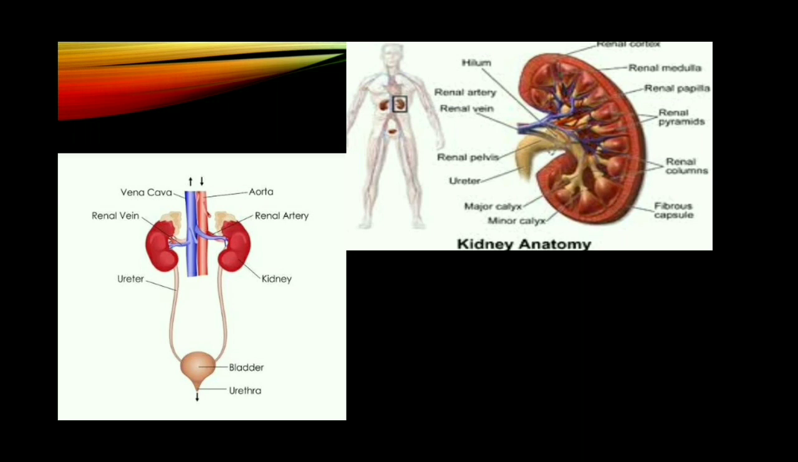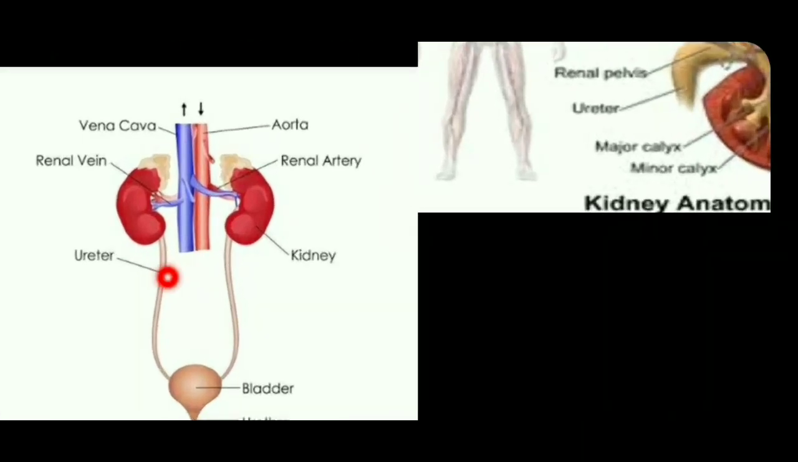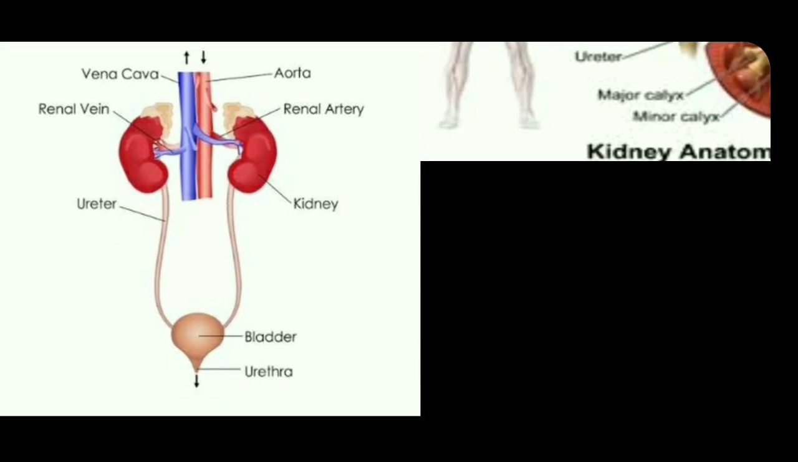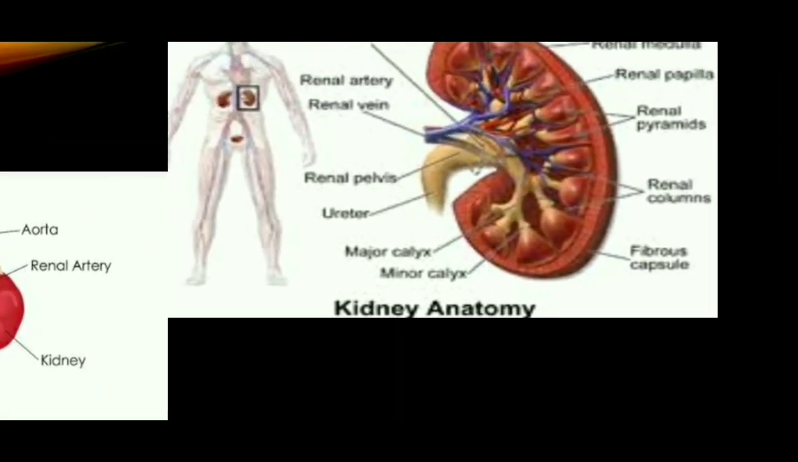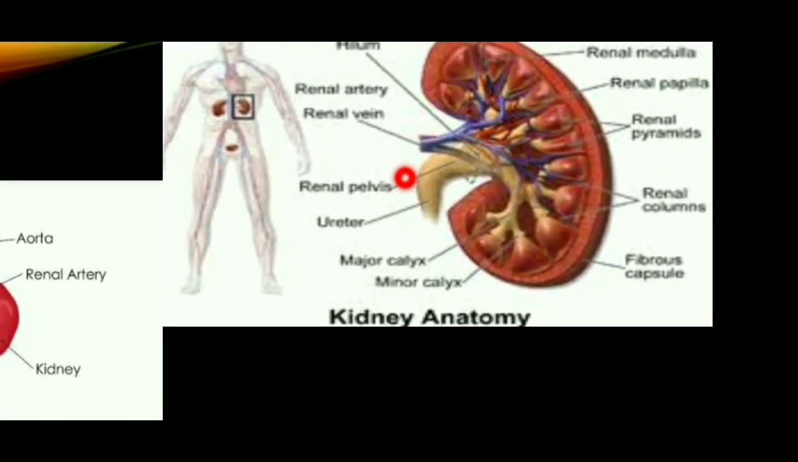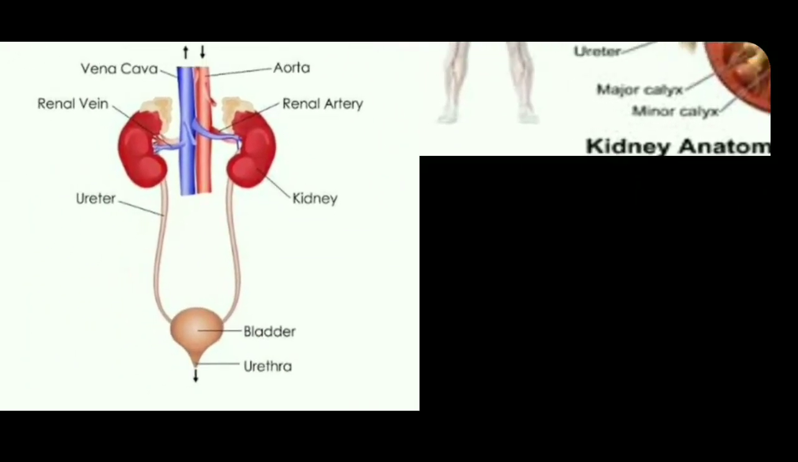On the inner concave side of each kidney, a notch is present called the hilum. Through this hilum, the blood vessels and nerves enter the kidney and the urine leaves the kidney. Ureters are thin muscular tubes emerging out through this hilum. The anterior end of the ureter is wider and is called the renal pelvis. The ureter carries urine from the kidney to the urinary bladder.